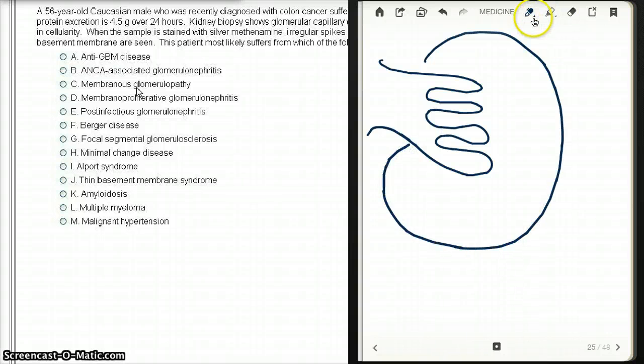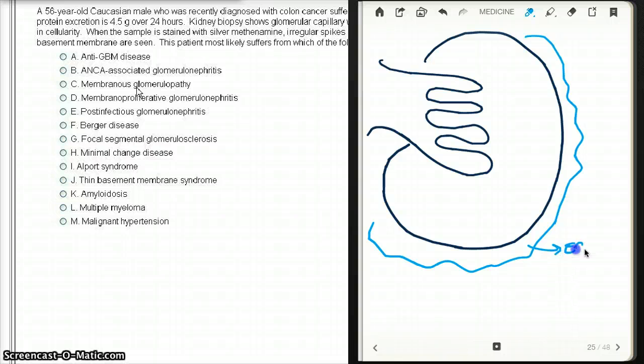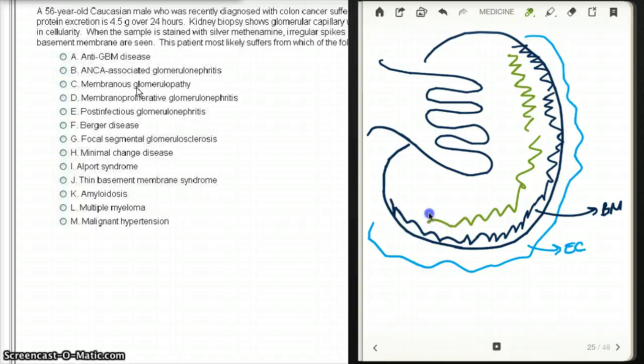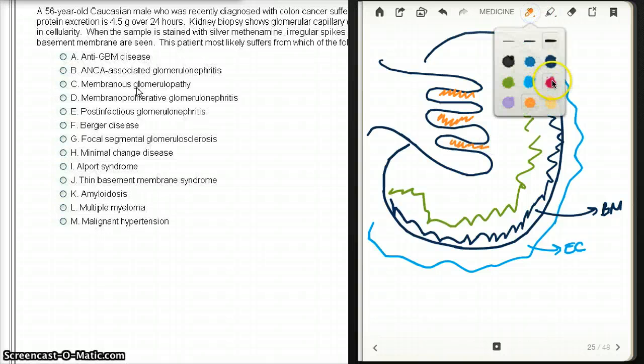So this is our glomerulus, and these are going to be our epithelial cells, let's say. These are our epithelial cells, and then let's say this blue thick region is going to be our basement membrane. So this is our basement membrane, and then we are going to have our endothelial cells. So let's say this green region right here, these are our endothelial cells. Let's say these are our mesangial cells, okay? These are our mesangial cells. So now we can talk about this.